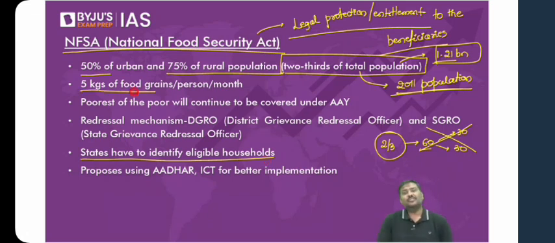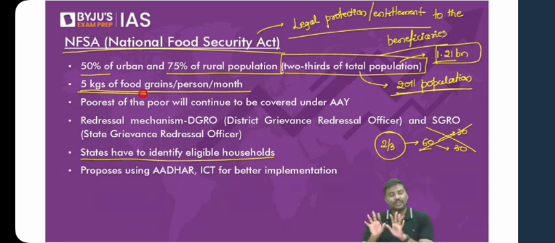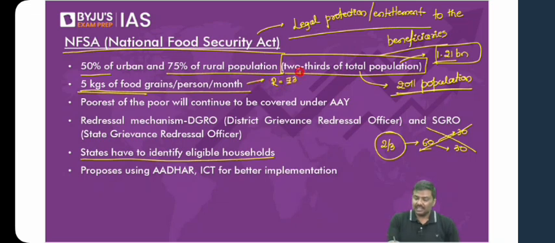Next, every beneficiary who is part of NFSA will get 5 kgs of food grains distributed per month. 5 kgs of food grains. Now please understand this, as per NFSA, I repeat, as per NFSA, whenever the food grains are distributed, rice has to be given at 3 rupees per kg, wheat has to be given at 2 rupees per kg, and coarse grains have to be distributed at 1 rupee per kg. This is as per NFSA.